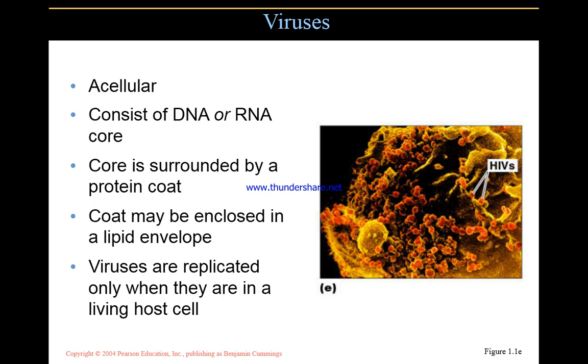Viruses replicate only when they are in a living host cell, so they are not viable outside the host body. That's why we say that viruses are on the boundary of living and non-living organisms, because they do not behave viably outside the host body.